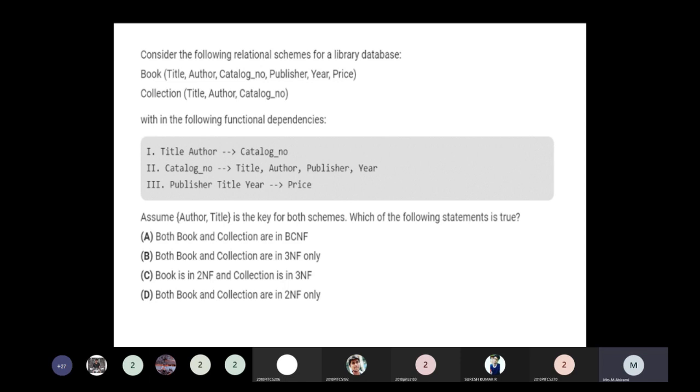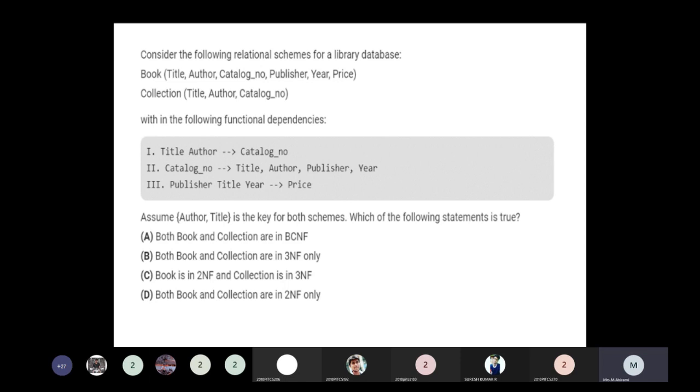Option C: Book is in second normal form and Collection is in third normal form. Option D: both Book and Collection are in second normal form.